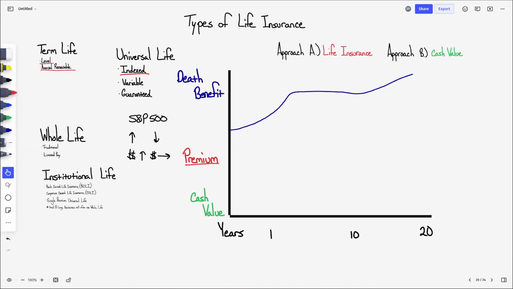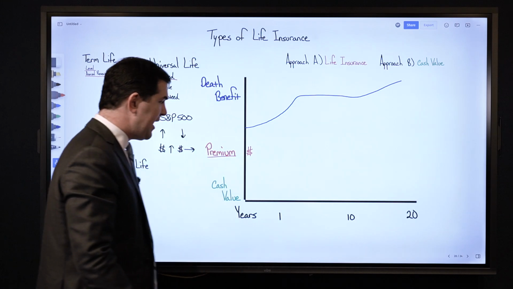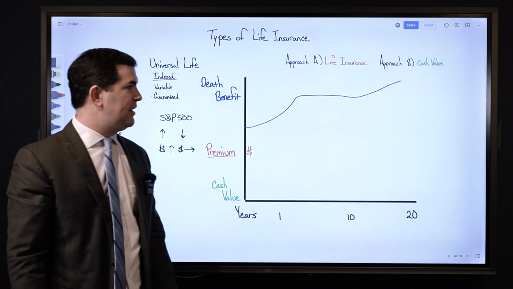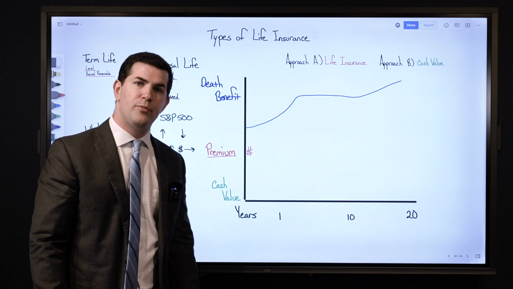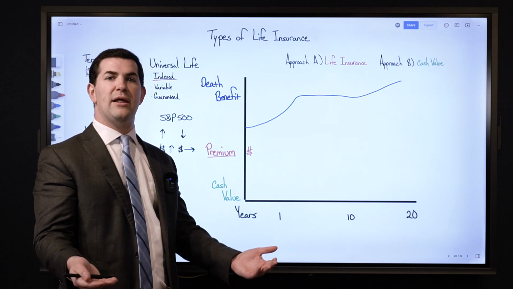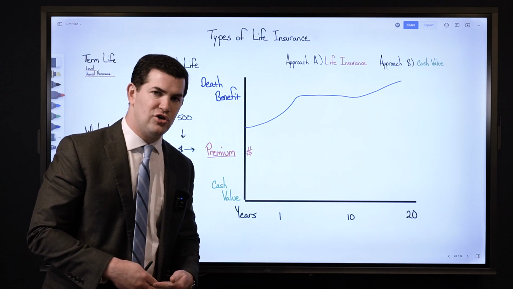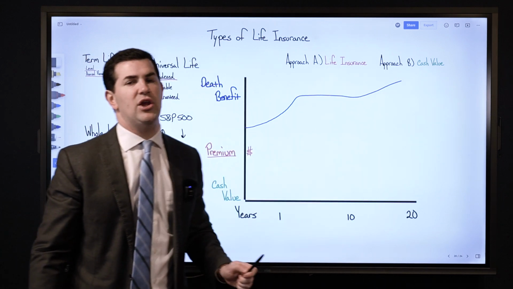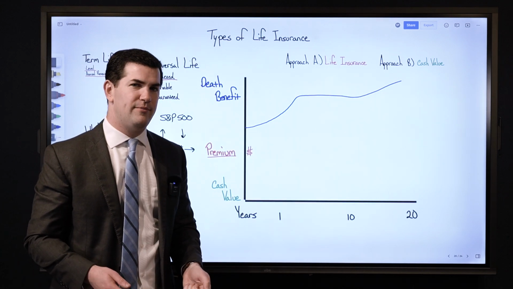Now the premiums are very flexible here. You can purchase an indexed universal life insurance policy in a similar way that you would purchase term, where you say, I want a $1 million policy, tell me how much it costs. However, because the approach is cash value, most people don't do that.